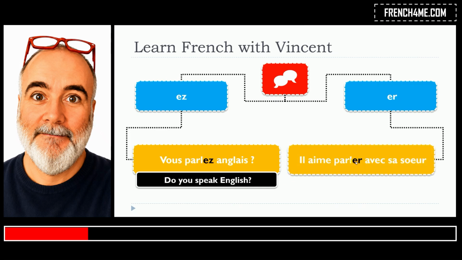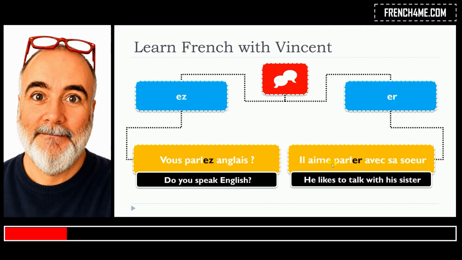Il aime parler avec sa sœur. So as you can see here, parler, second verb, the first one is aimer, so this one is conjugated in the third person of the singular, il aime, then the second verb should be in the infinitive, and this is the case here, parler, er.